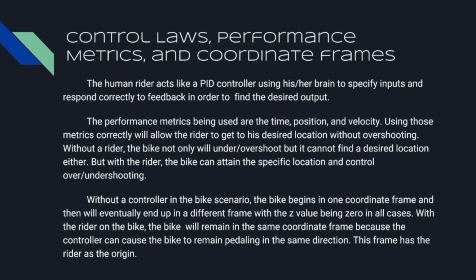With the rider on the bike, it will remain in the same coordinate frame because the controller will cause the bike to remain pedaling in the same direction. This frame has the rider as the origin.